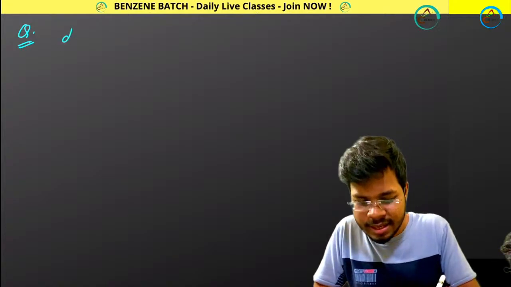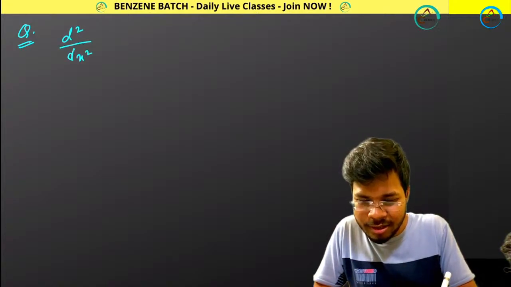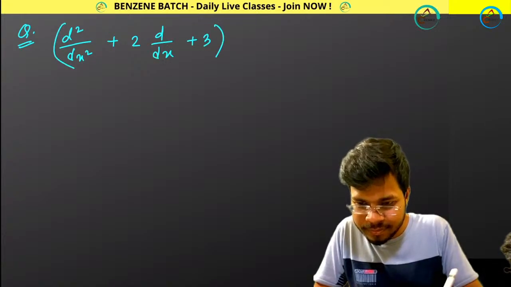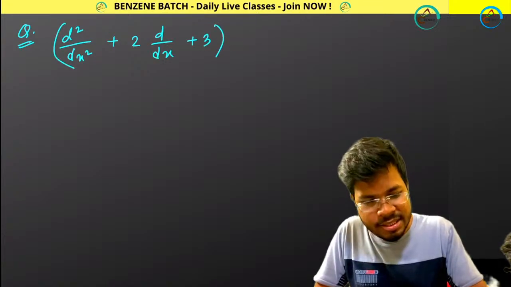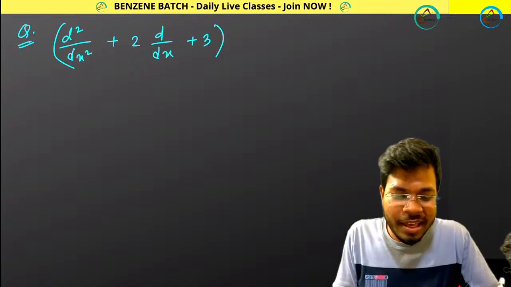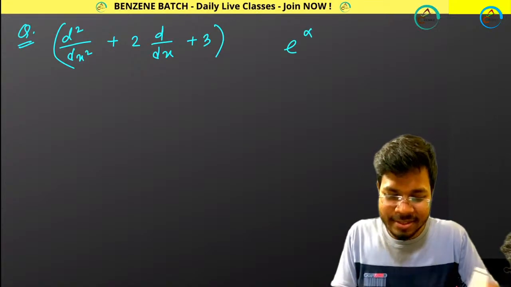The next question looks like this: d square by dx square plus 2 d by dx plus 3. This is your operator, and I am giving you this function e to the power alpha x.